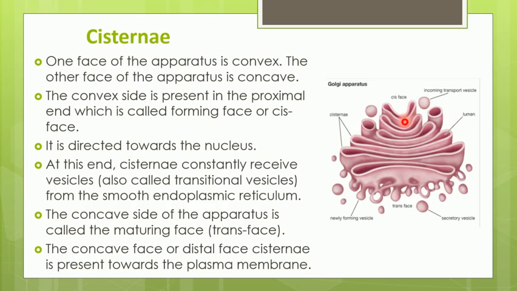Here the further processing of these proteins and lipids will take place, and the final product will again be packaged into small vesicles, which are also called secretory vesicles, and they will be carried away to other parts of the same cell or away from the cell to the adjacent cells.